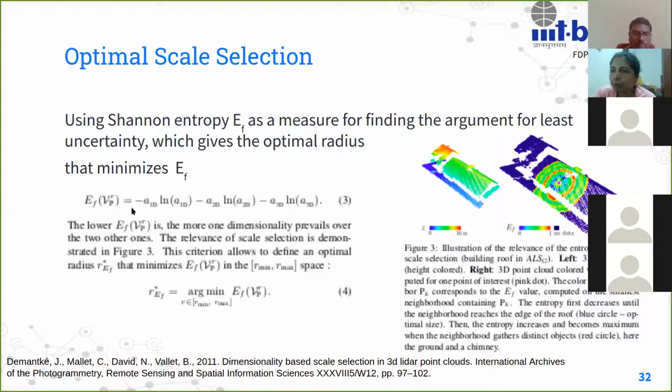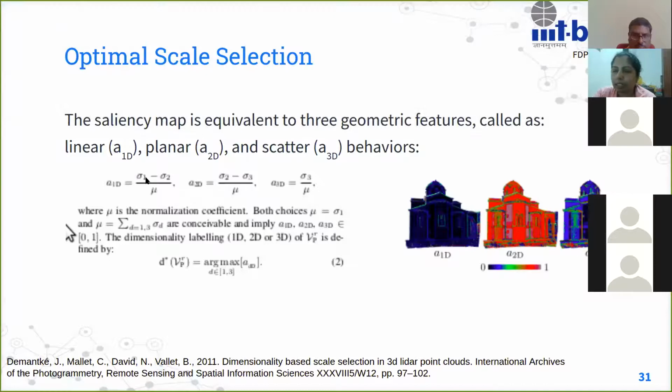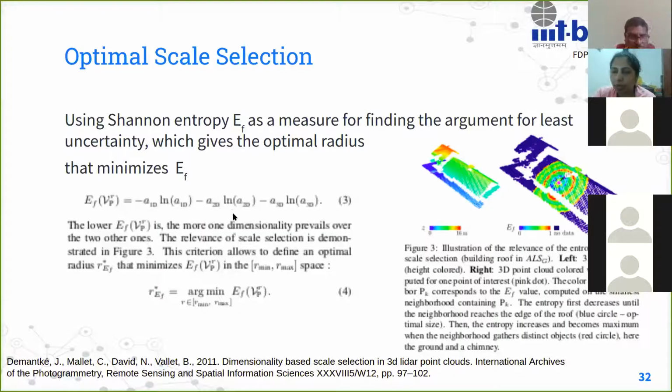So this is the entropy value. It is minus this value here times its logarithmic value, and the sum of all of that for all those features gives the entropy value. And whichever scale is going to minimize this entropy value is the scale that is going to tell you which geometric class that particular point belongs to, and that will give us the best result. So we can choose that scale for that point. Right, so we computed local geometric descriptors for different scales, but now we will use only the local geometric descriptor at the optimal scale where the entropy is low.